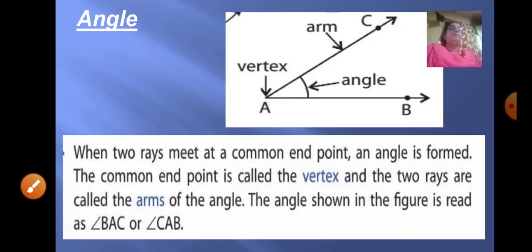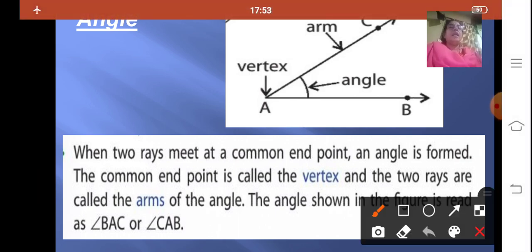So what is an angle? When two rays meet at a common endpoint, an angle is formed. The common endpoint is called the vertex, which is A here, and the two rays are called the arms of the angle. The angle shown in the figure is read as angle CAB or BAC. Now an angle is always represented by this symbol. You can see here angle BAC or angle CAB.